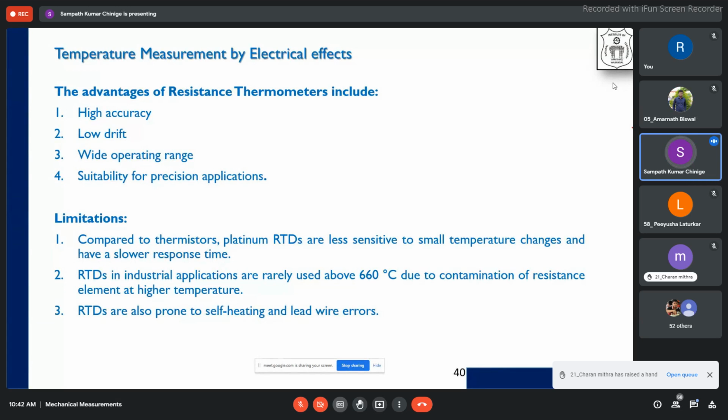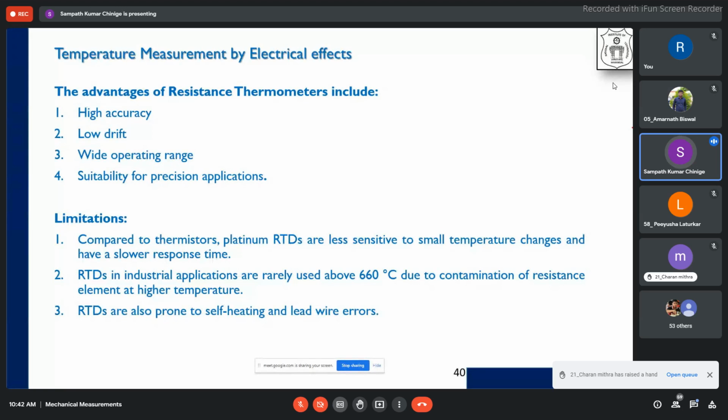I'm repeating again. There are two ways when we are actually measuring the temperature of a surface by means of an RTD. Due to the resistance, there are ohmic losses. Because of self-heating, there is extra temperature that is generated within the lead wire. Okay, so now we want to compensate that extra temperature.